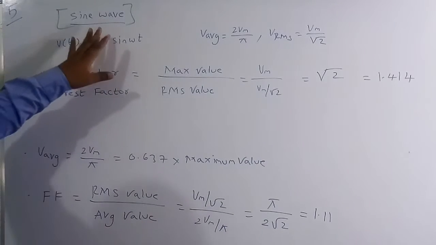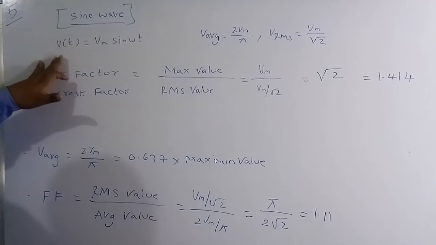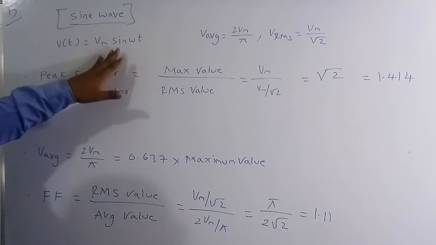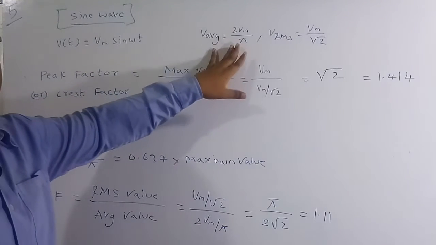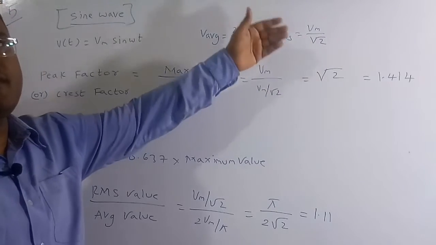So now we'll discuss some of the important facts for a sine wave. Let me assume the expression voltage v(t) is equal to Vm sin omega t. The average value of this signal is Vavg equal to 2Vm by pi, and the RMS value of the sinusoidal signal is Vm by root 2, maximum value by root 2.